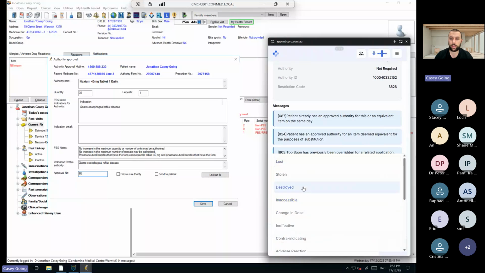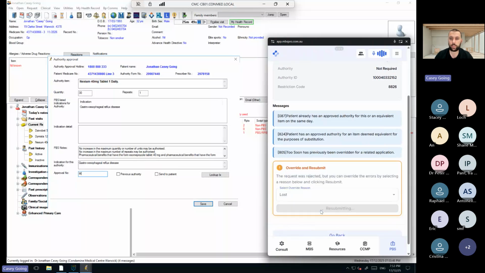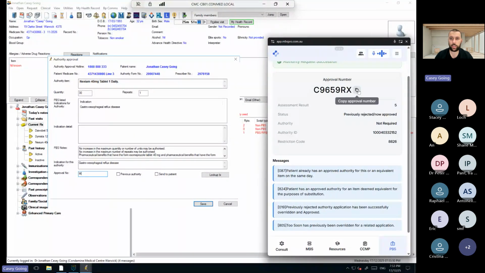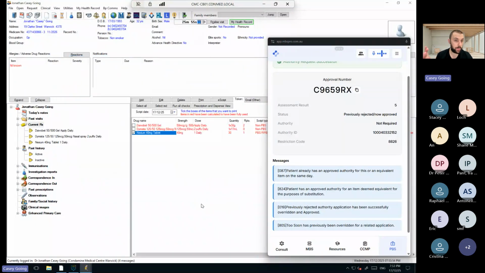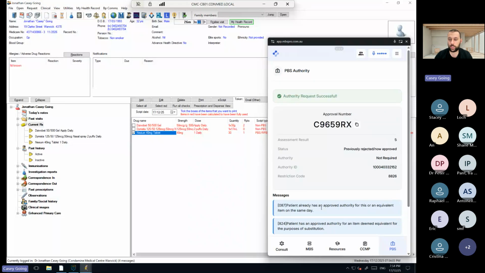Let's do an override. So we'll say it's inaccessible and it will say it's lost. Resubmit. And now we have an authority code, so we can copy and paste that into there and save it and print it and whatever. So you can see that's significantly quicker, even doing a resubmit, than doing it through Proda, which is great. So that's how the PBS authority works.